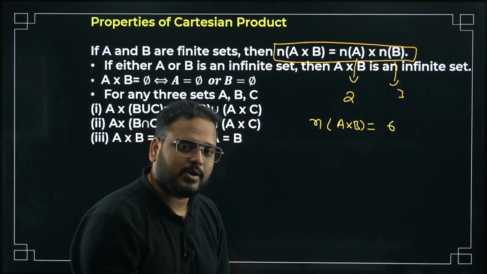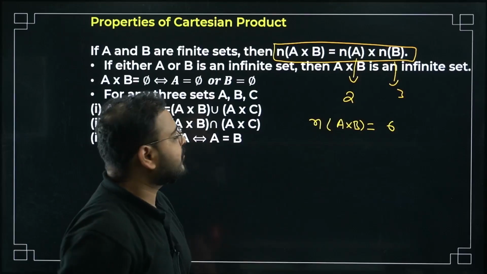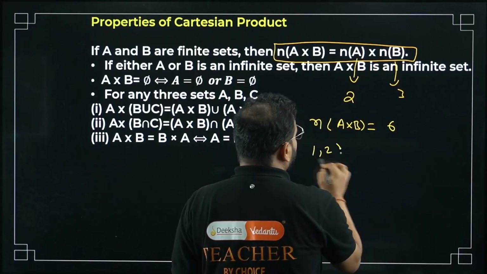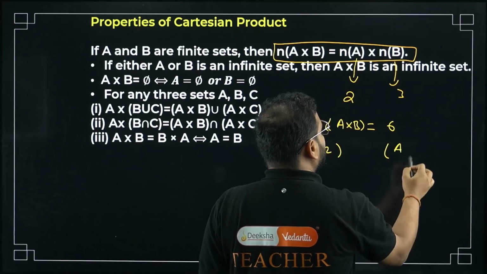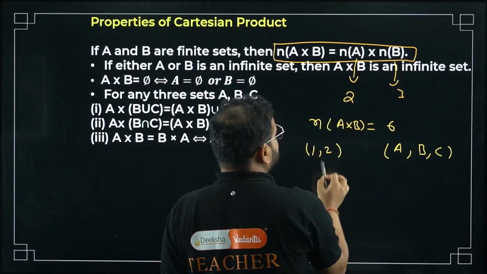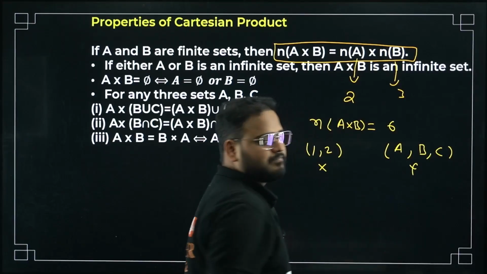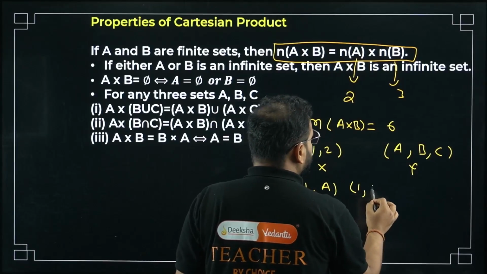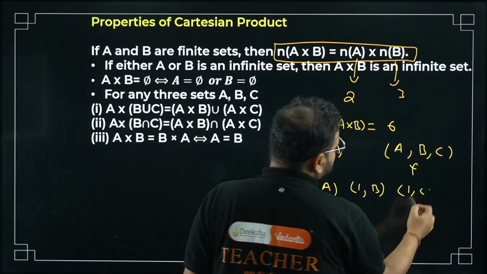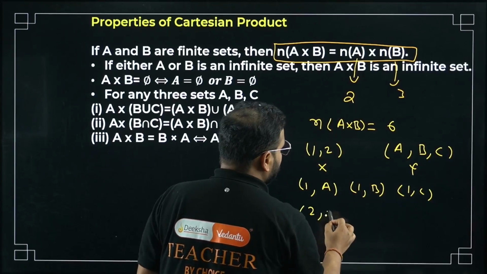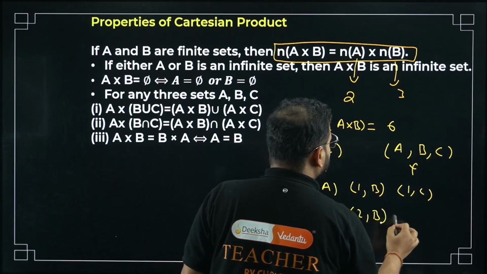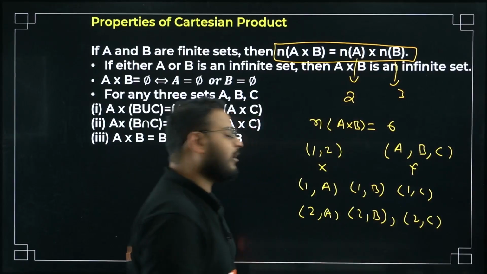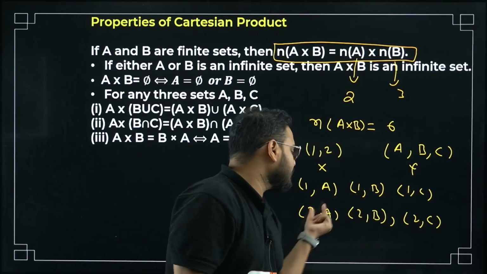Simply 6. Okay, won't you agree? Can I show you this? I will not show you all 6, but let me just try to show you. If I have, let's say, 1, 2, and I have here A, B, and C. The set is, let's say this is called set X, this set Y. How do we write this? 1 with A, 1 with B, and 1 with C. Correct? Same thing I can do with 2. 2 with A, 2 with B, and 2 with C. So how many ordered pairs do I have? 1, 2, 3, 4, 5, 6.